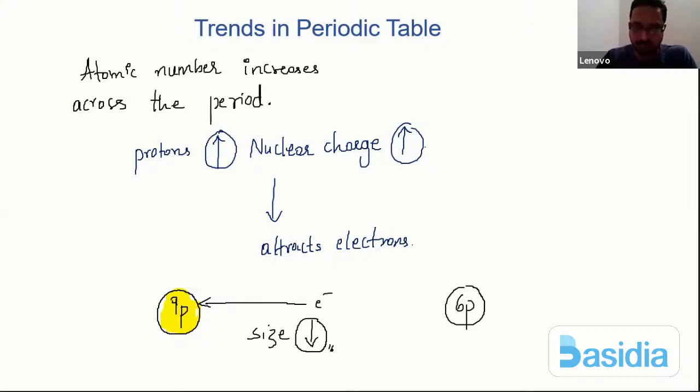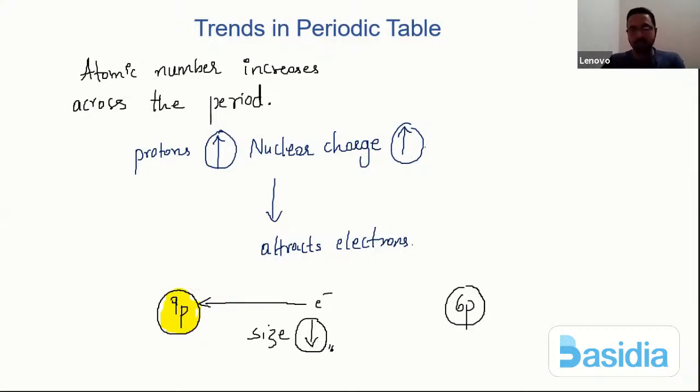Size goes on decreasing. Okay. So I'll repeat once again. Down the group, because of the increase in the number of shells, the size increases, and across the period, the number of protons, that means the atomic number, increases, so nuclear charge increases, and hence the electron is pulled more towards the nucleus, and hence the size goes on decreasing.